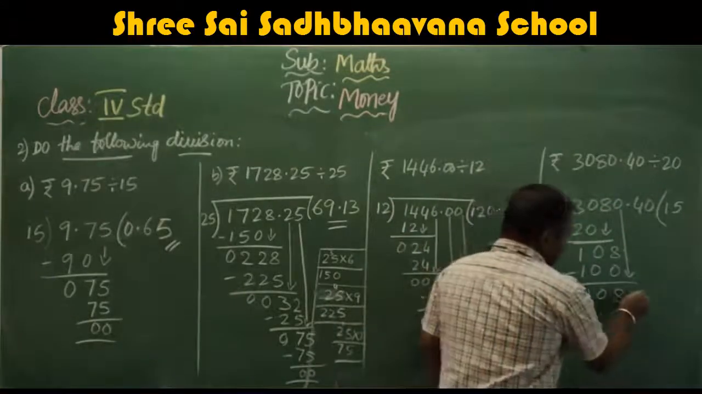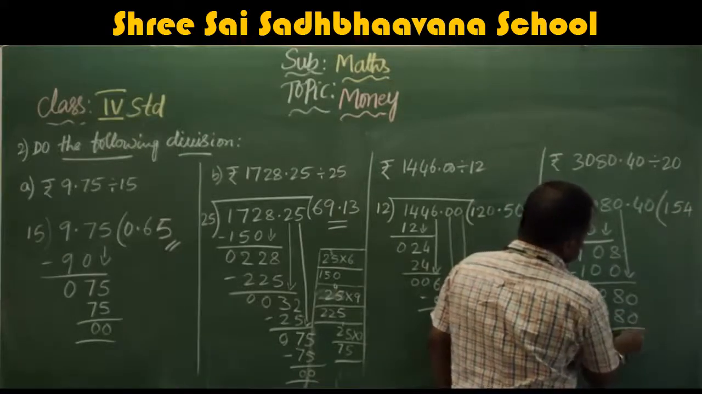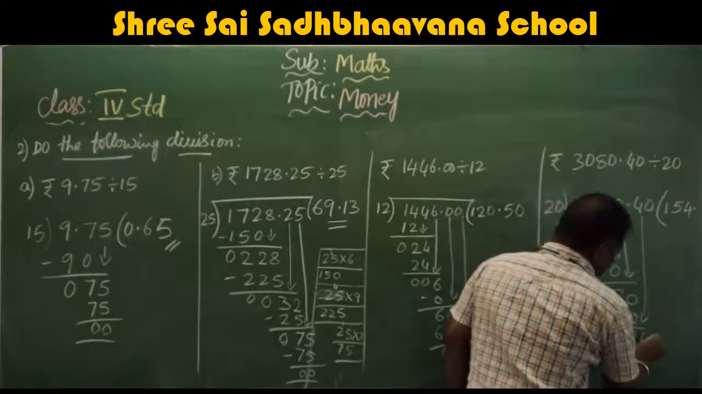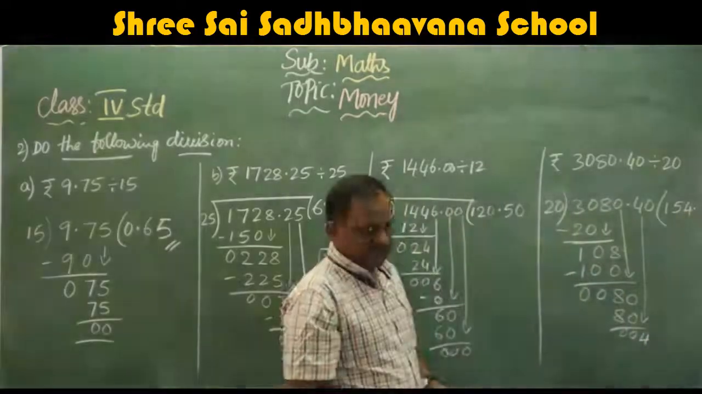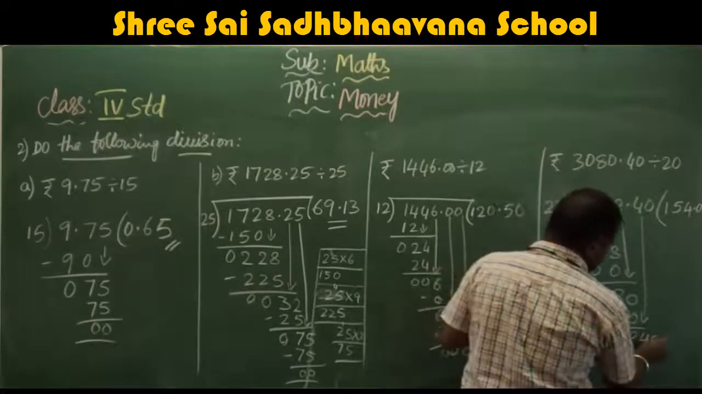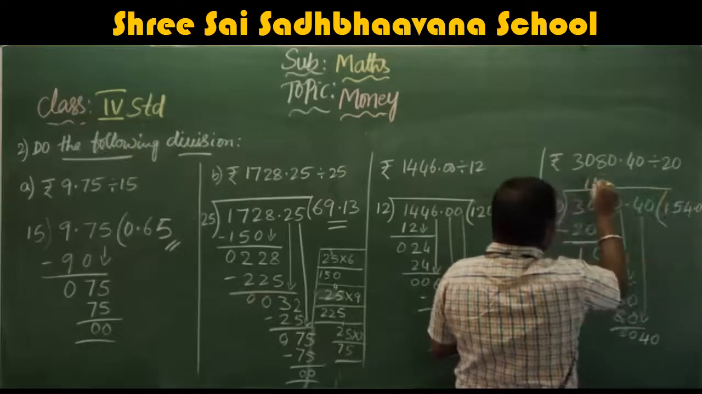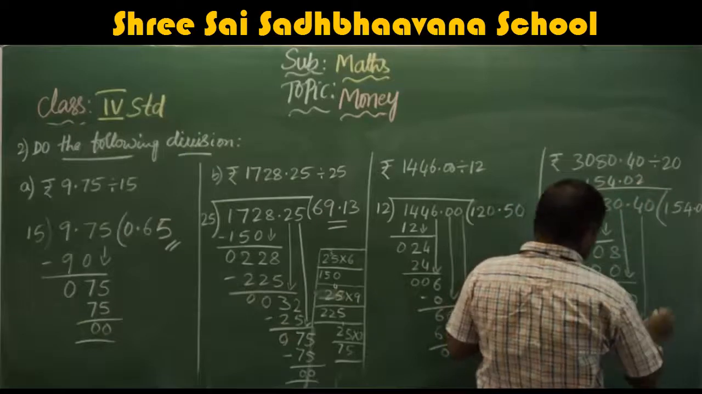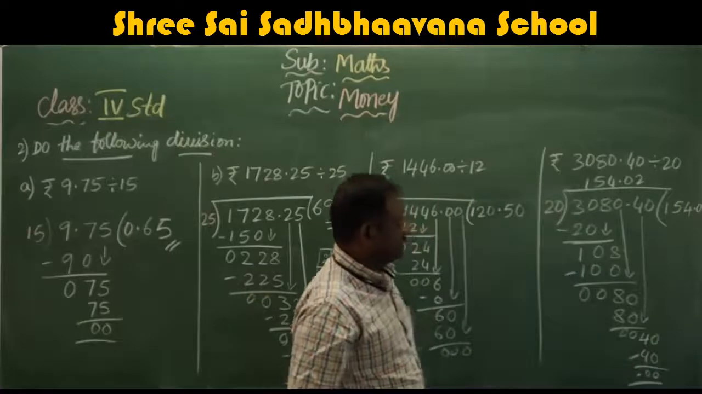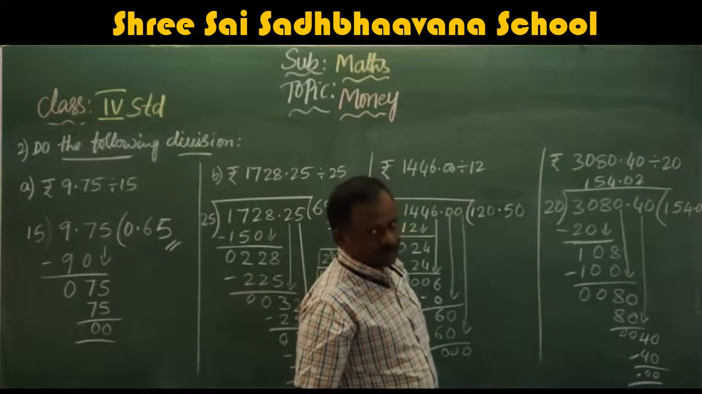Okay. Now take down 0. 24 is 80. 0, 0. Put the point here. Take down 4. It will not divide. So 0 here. Now take down 0. 22 is 40. I will write here the division: 154.02. 0, 0. So 154.02. This is the answer.